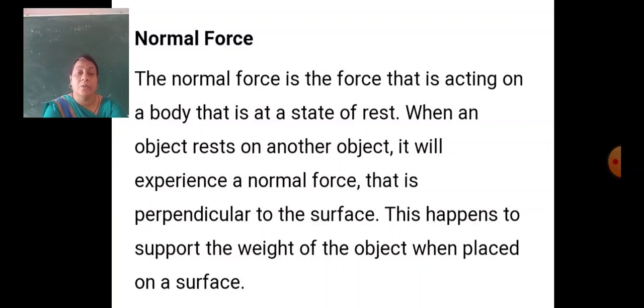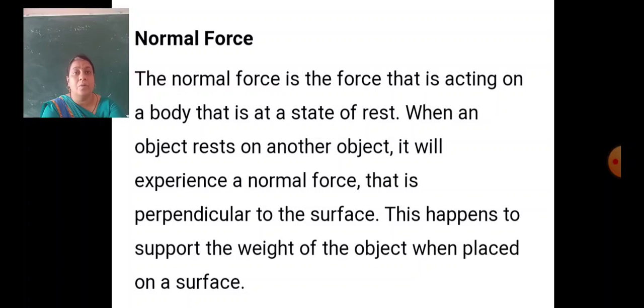Now we are going to discuss the normal force. The normal force is the force acting on a body that is at rest, in a state of rest.